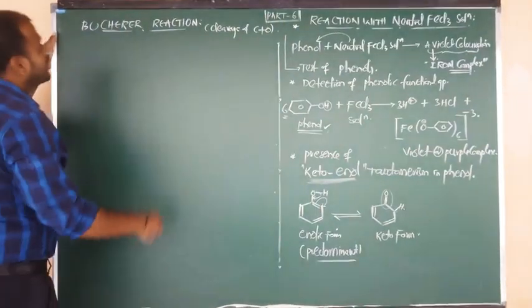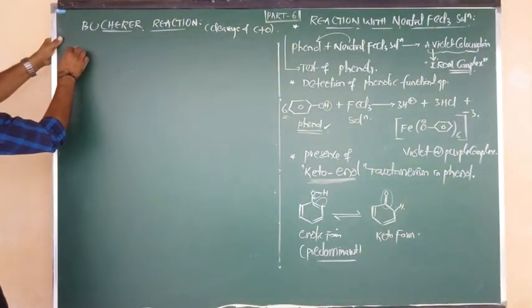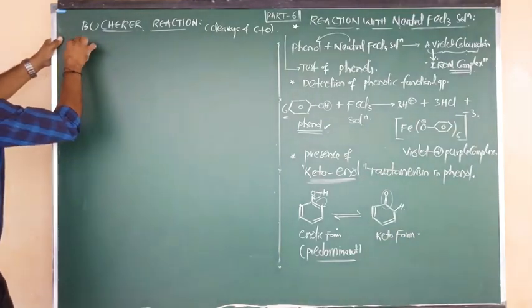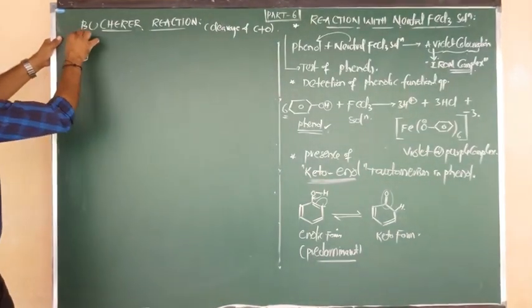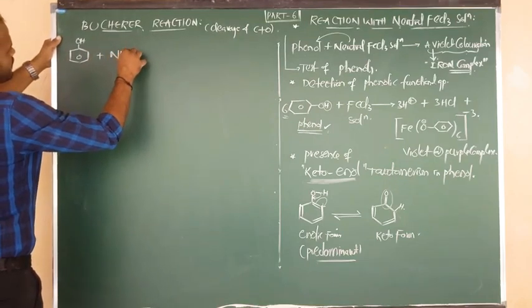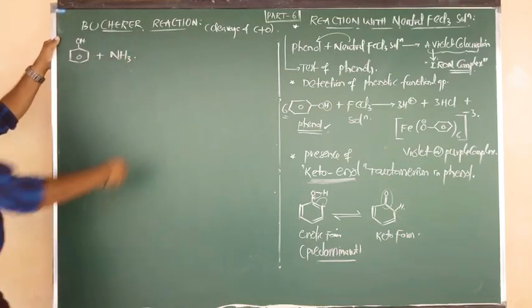I am going to show the reaction directly. First of all, we have to consider phenol. Phenol means benzene bonded to OH. Here it undergoes reaction with ammonia. The formula is NH3.